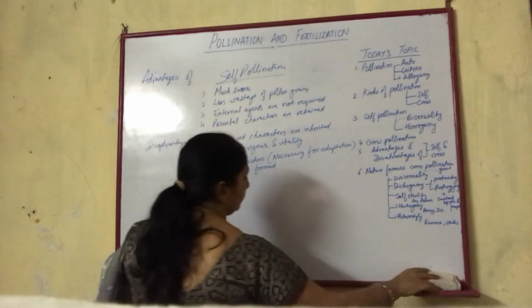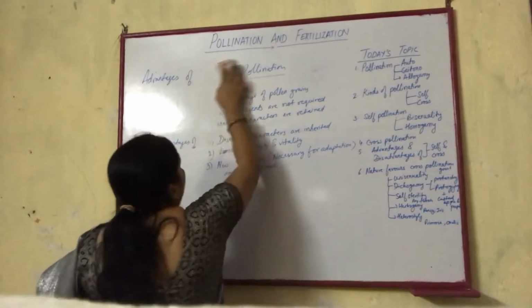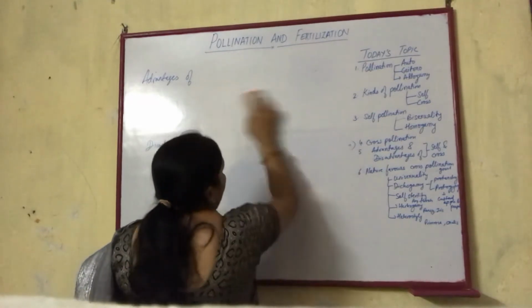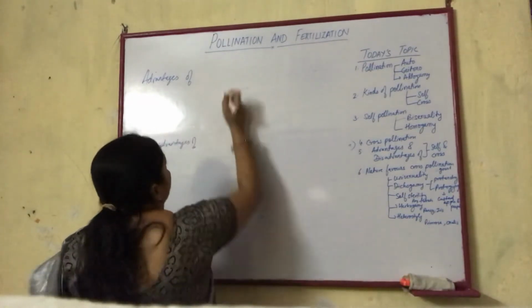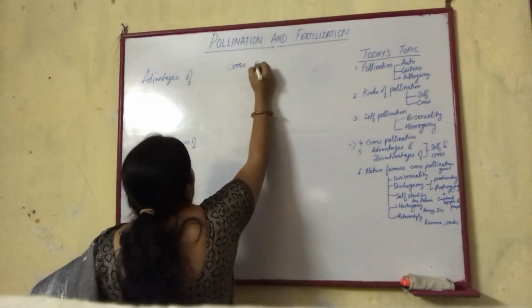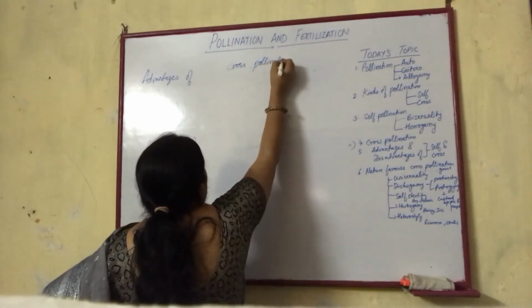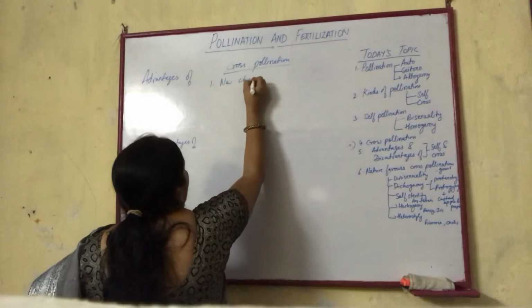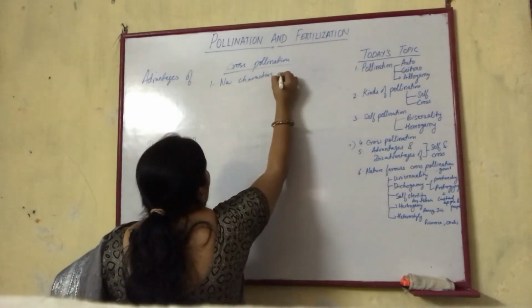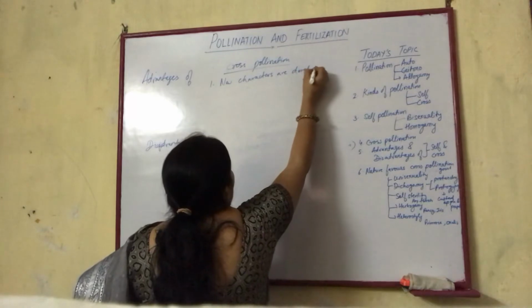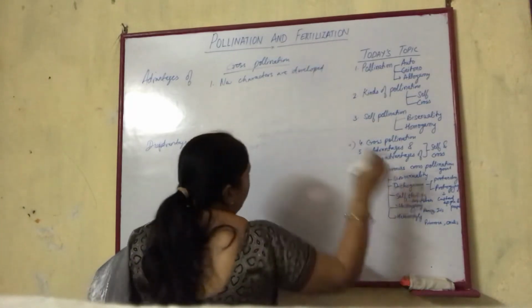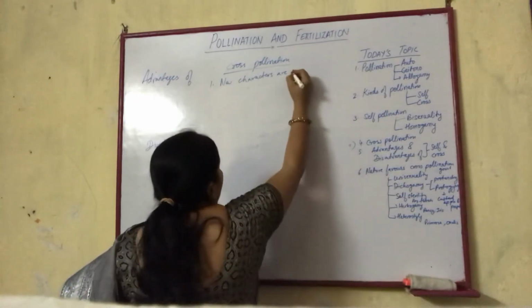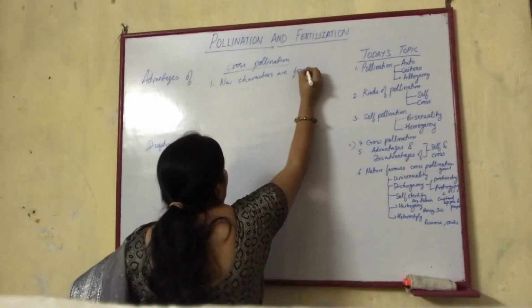Advantages of cross pollination: new characters are formed, which is very necessary for adaptability.